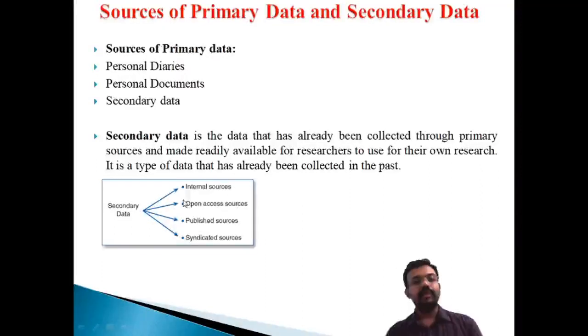From a research point of view, these are the important sources of secondary data. There may be internal sources, open sources, published sources, and syndicate sources. These are the important sources for secondary data. From the primary data point of view, there are personal diaries and personal documents. From the secondary data point of view, there are internal sources, open sources, published sources and syndicate sources.